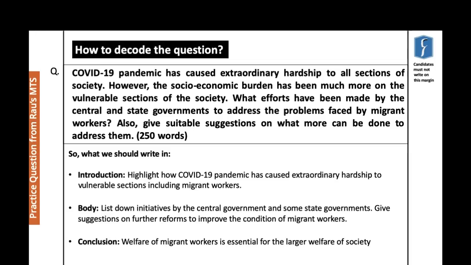The conclusion is going to be on the general line of the fact that, well, there's been a lot of extraordinary situations created, and migrant workers being the most vulnerable sections, their welfare ensures also the general and larger welfare of all of society, right, in the theme of inclusive growth and development.